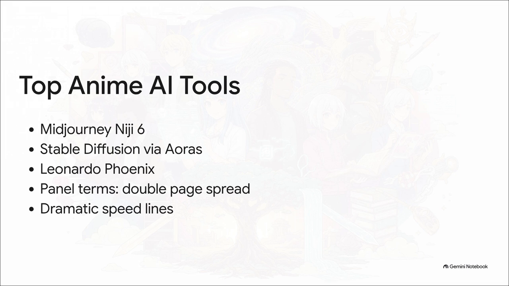Models like Midjourney Niji 6, Stable Diffusion via Auroras, and Leonardo Phoenix are phenomenal because they intuitively understand the nuances of Japanese anime. And if you're making a manga, using specific panel layout terminology like asking for a double-page spread or dramatic speed lines with screen tone shading literally forces the AI to create incredibly professional, high-contrast manga-quality art.